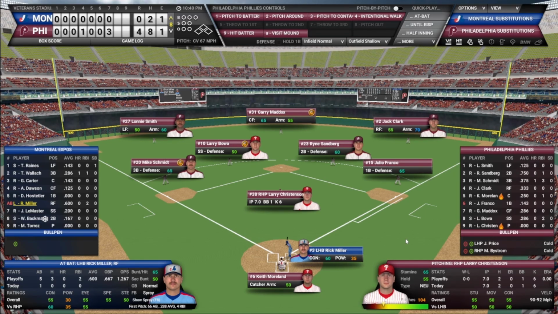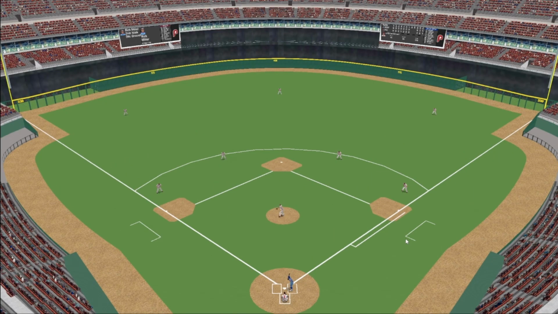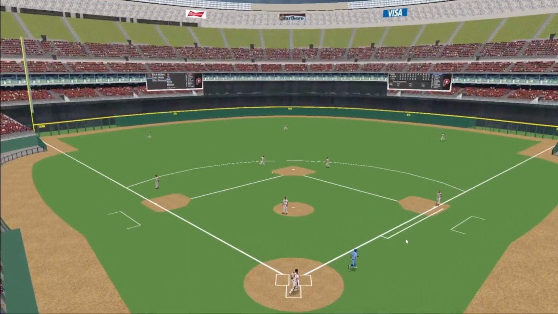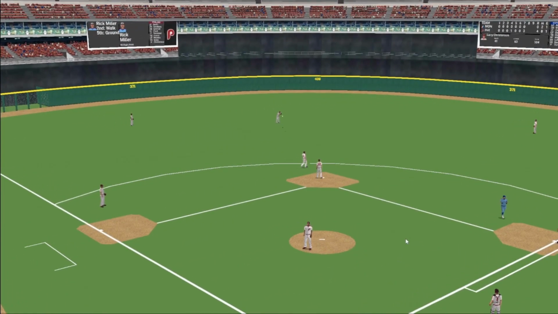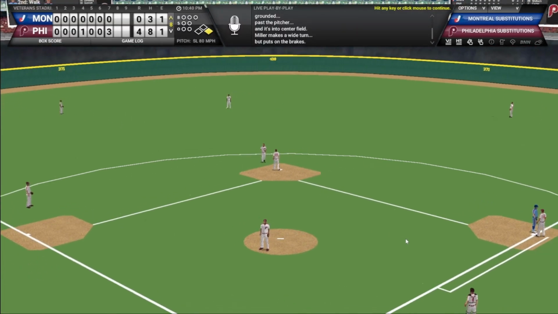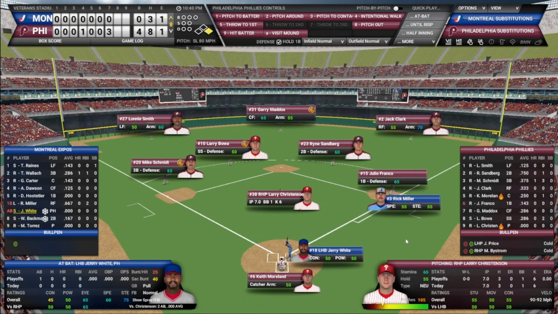Rick Miller will lead things off. It'll be Miller, LeMaster, and Backman. Pitch from Larry. Ground ball back up the middle past Boa and into center field. Leadoff single. Just the 3rd hit of the ball game for the Expos. Here's Jerry White to pinch hit.